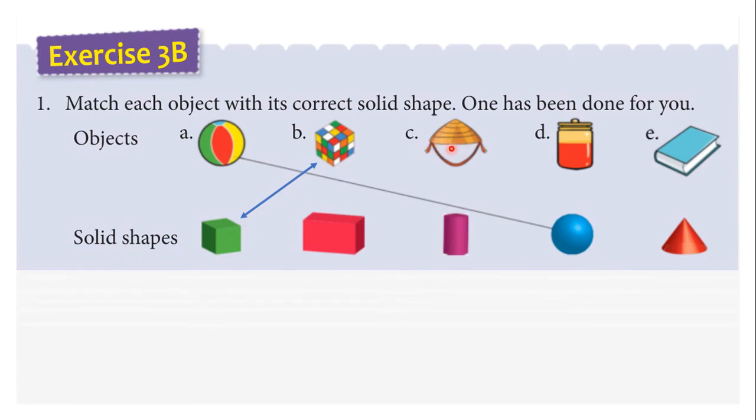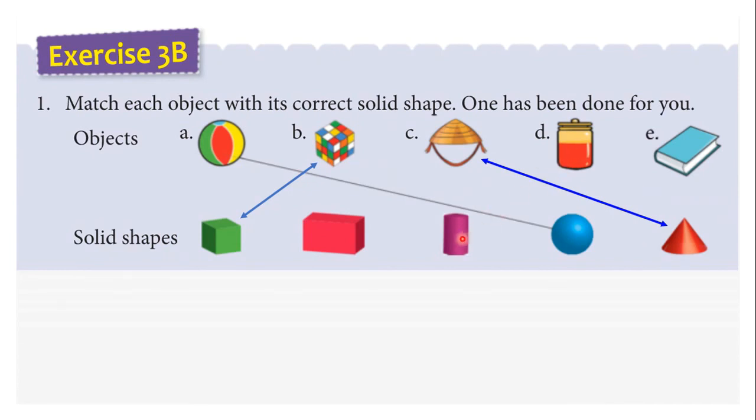And coming to C, this is a cap, a birthday cap. So the shape of this is a cone, and let us match this with the cone given here by drawing a line. And here we have a jar. It seems to be a glass jar, and the jar is in the shape of a cylinder.